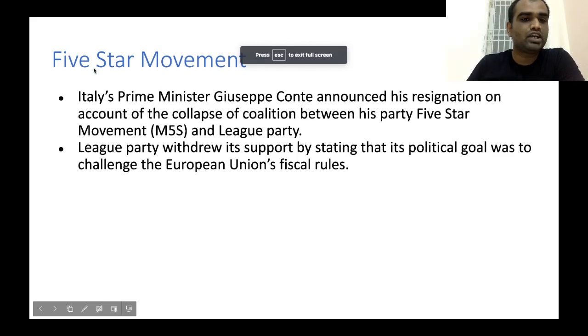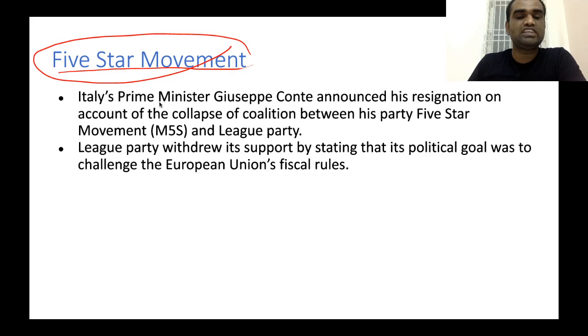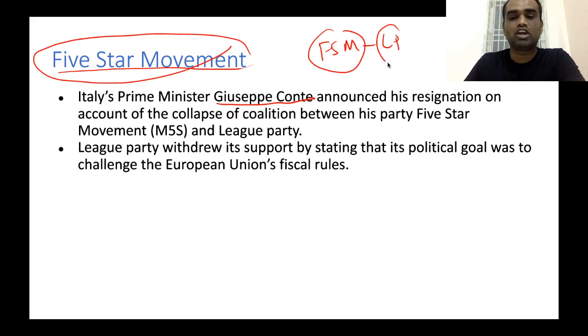Now, let's take a look at the next topic. The next topic that we will be looking at today is the 5-star movement. Now, what is this 5-star movement? The reason why I have taken this particular topic is because Italy's Prime Minister Giuseppe Conte has announced his resignation on account of the collapse of his coalition between the 5-star movement and the League Party. Because of this news, today we will be looking at the 5-star movement, its genesis, and the importance of this particular political party.